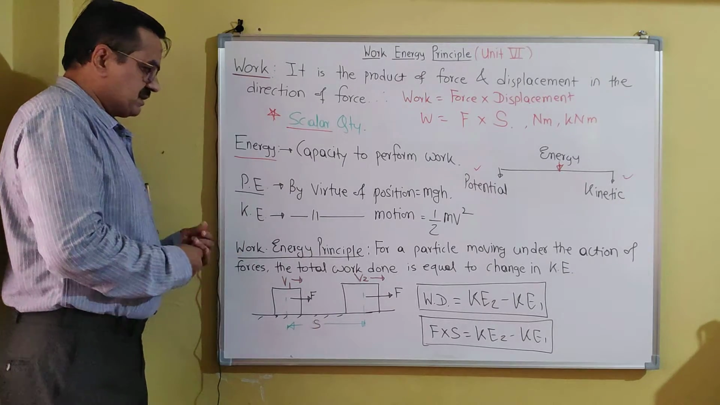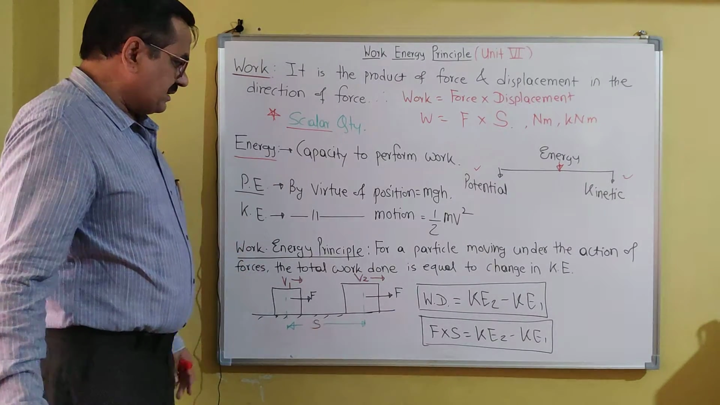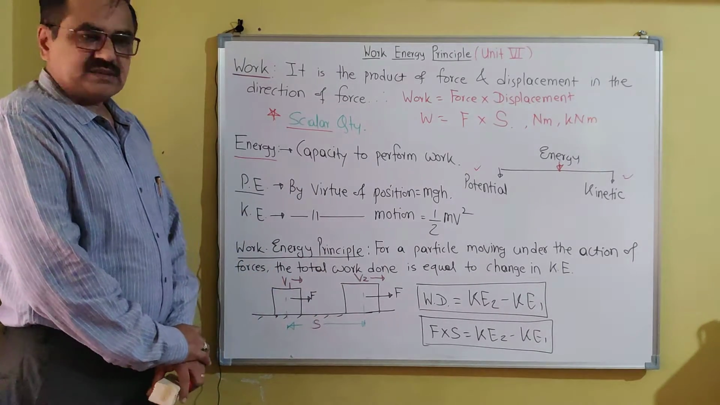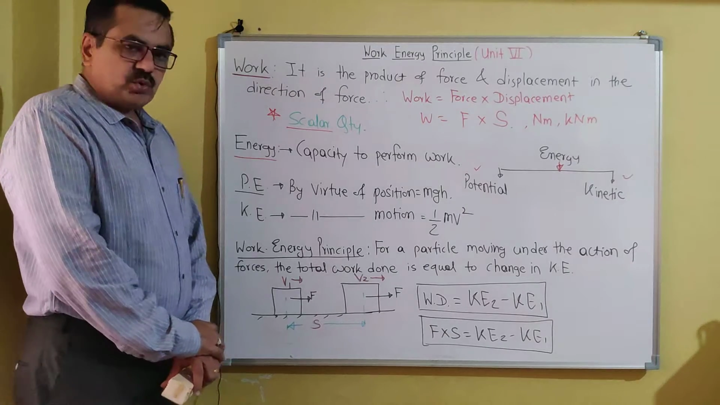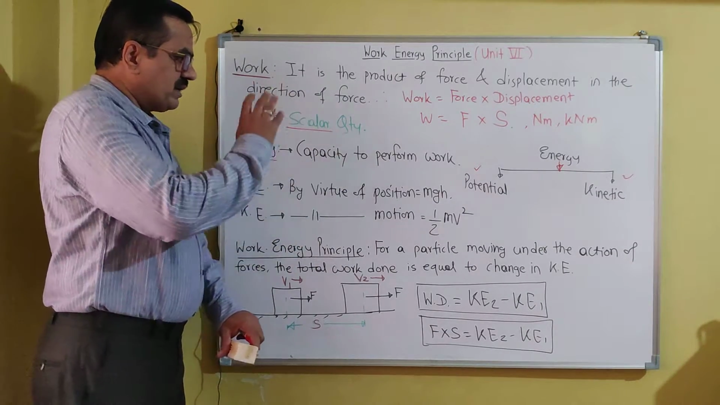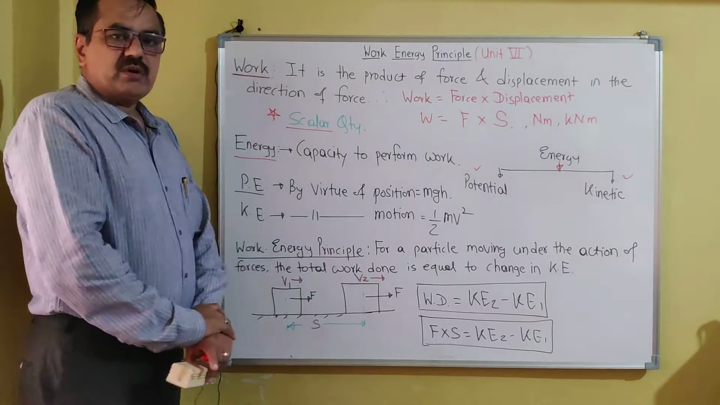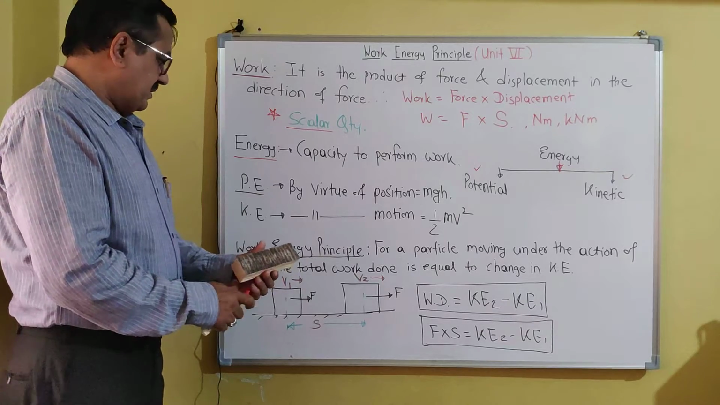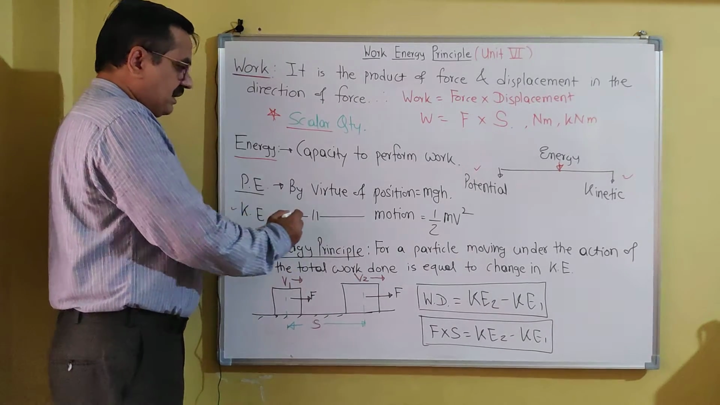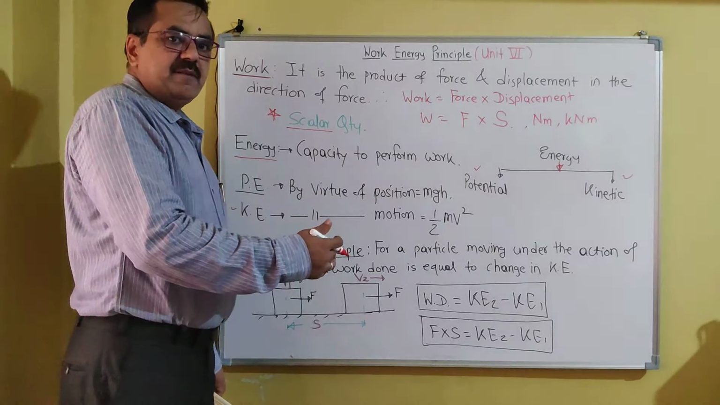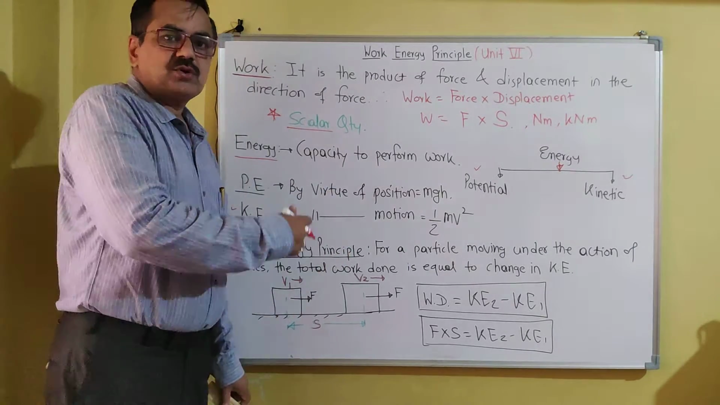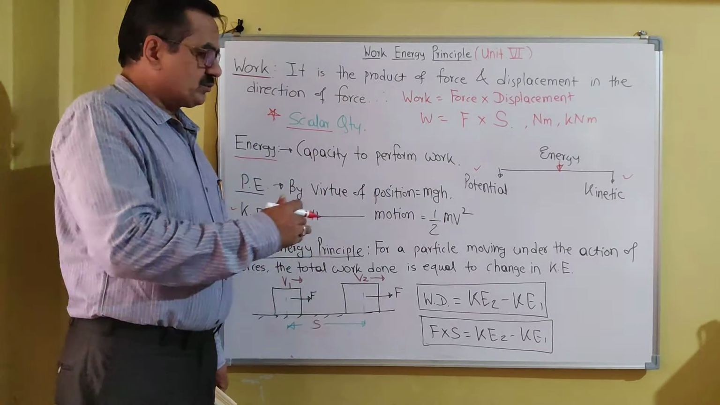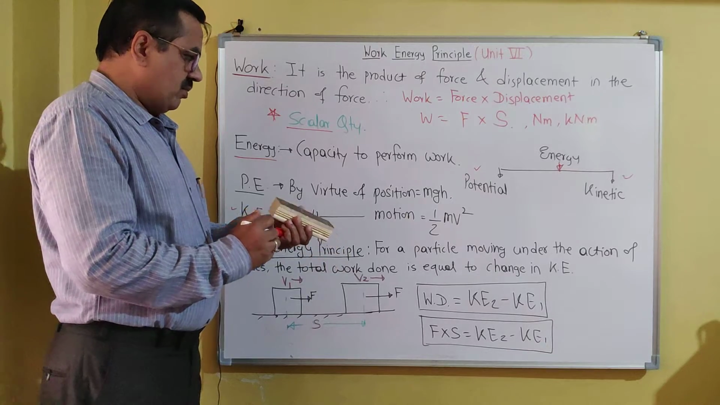So what is potential energy? Potential energy is the energy possessed by a body by virtue of its position, and we calculate it using the equation W into H, where W is the weight of the body, or M into G into H. Kinetic energy is the energy possessed by a body by virtue of its motion, by virtue of its velocity, and it can be obtained using the equation 1/2 mass into velocity square, 1/2 m v square.